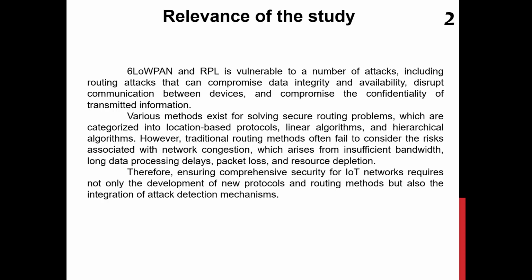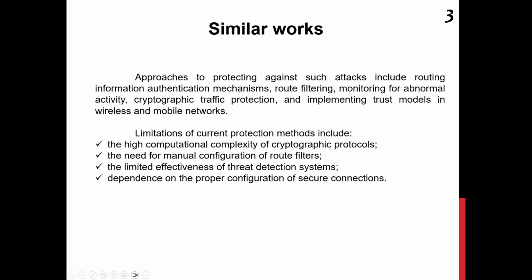Therefore, ensuring full security of IoT networks requires not only developing new protocols and routing methods but also integrating attack detection mechanisms. Approaches to protecting against such attacks include routing information authentication mechanisms, route filtering, monitoring for abnormal activity, cryptographic traffic protection, and implementing trust models in wireless and mobile networks. The limitations of current protection methods are presented on slide 3.